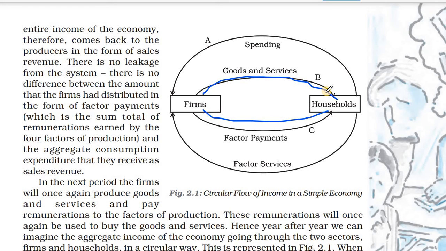To households. Households means families, and in that family laborers are there. For households they are providing factor payments, means salary or wage. So from firms, households are getting goods and services and factor payments. Okay, this is one circular flow, another one we can study in the next class.